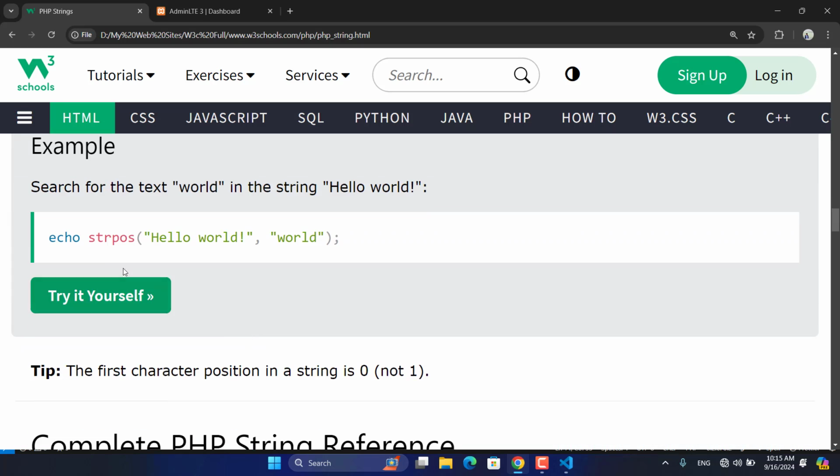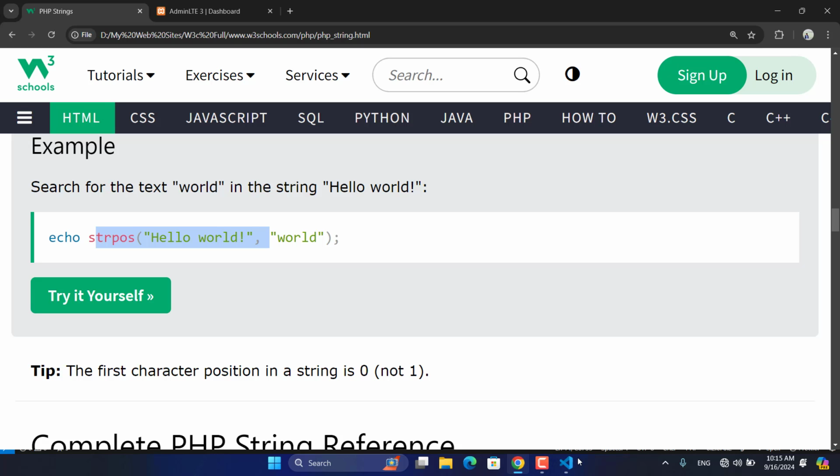How can you use it? As with len and word count, which accept only one parameter, here we have two parameters. The first parameter is the string that you want to search, the string that you have. The second parameter is the string that you want to search for, the character you want to find.